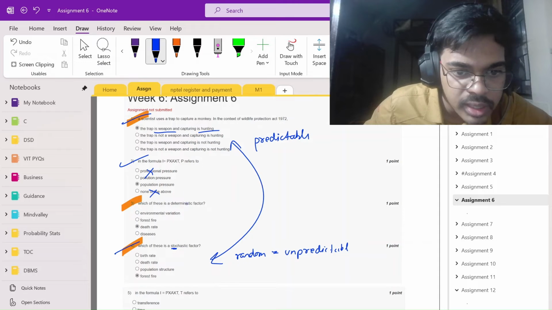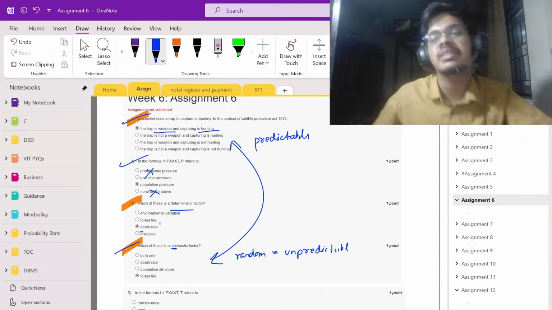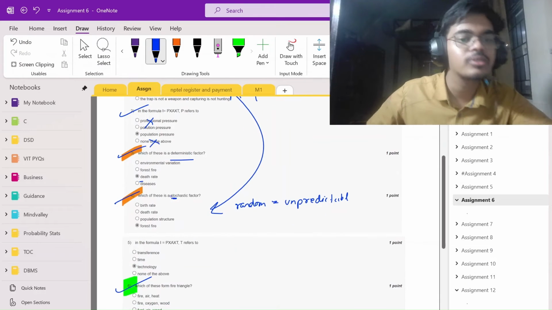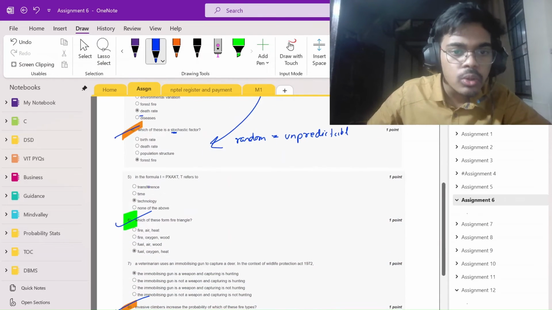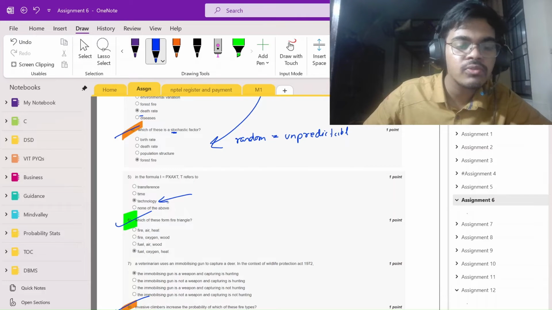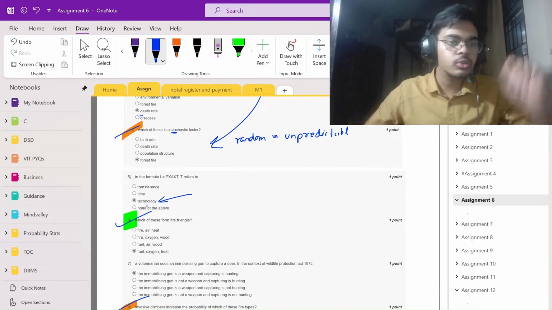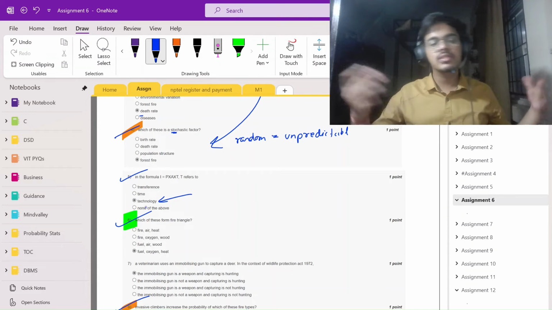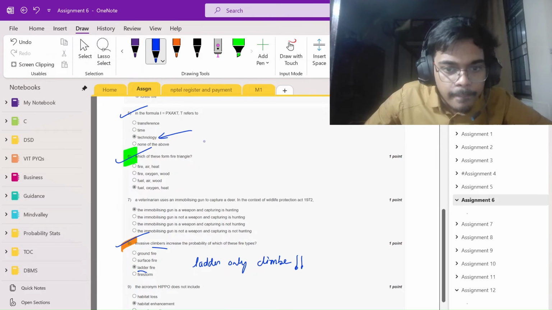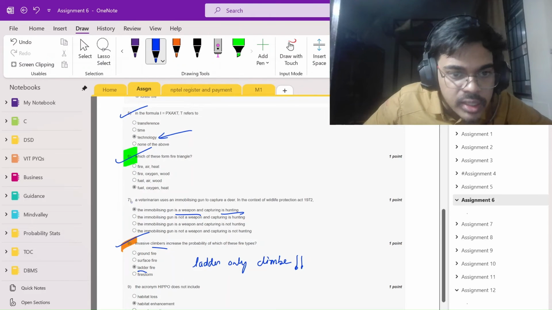And for the deterministic factor, D, D. How disease won't be a deterministic factor. I just wrote: learn it honestly. Now this T will be technology transfer. So I just remember that today is the world of technology. So technology, not time. Time is always the king, but today is the world of technology. So technology. Okay. So is a weapon, is a hunting.